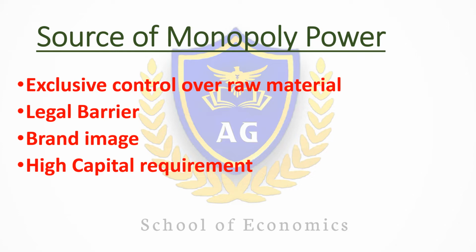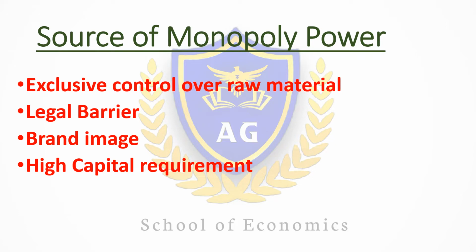Now coming to the third cause, that is brand image. Different companies take trademarks and registered certificates from the government in order to establish a brand image in society or in the market, and also to create product differentiation from other companies. Coming to the fourth cause, that is high capital requirement.